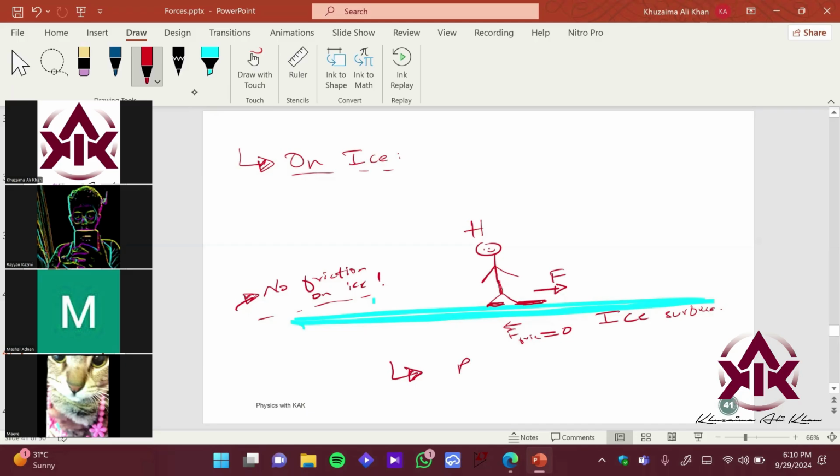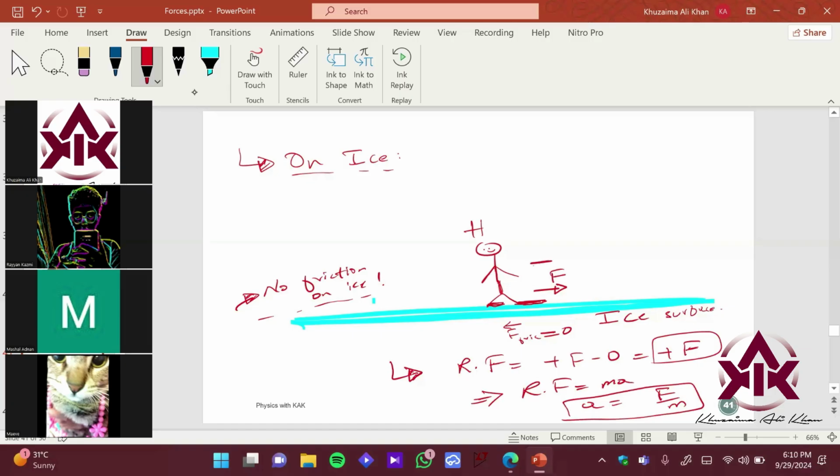So if I want to find the resultant force, that would not be zero. That would be plus F minus zero. So you will have a resultant force of F on your foot, right? If you have a resultant force on your foot, therefore your foot will accelerate, right? That is equal to ma. And the acceleration of your foot will be F upon m, right? So he would slip with an acceleration of a, right? And he should also have some expressions. Ouch, right? He would fall down.